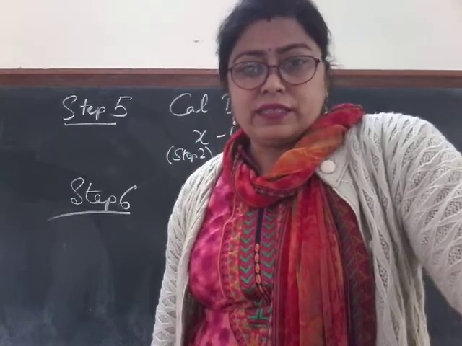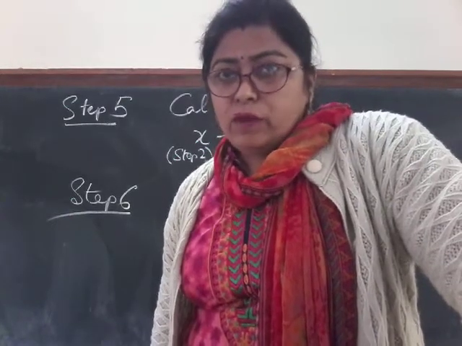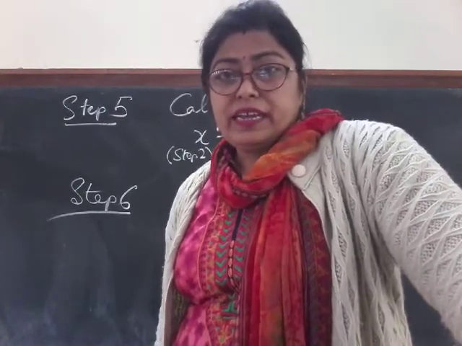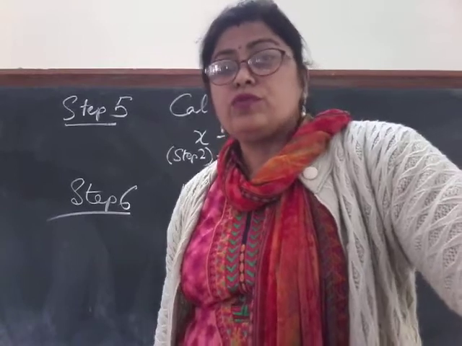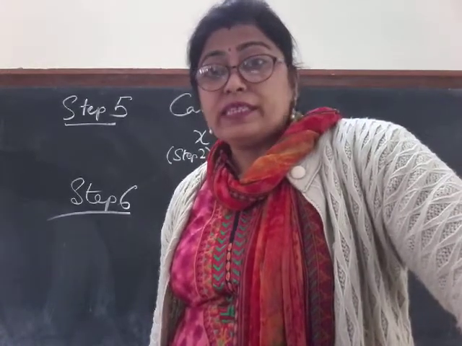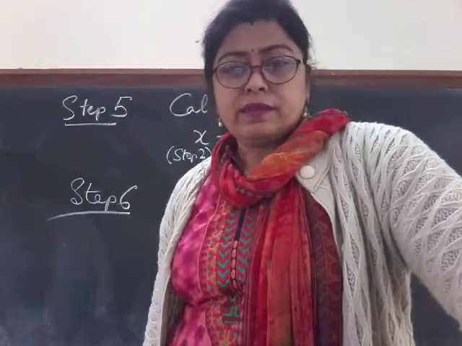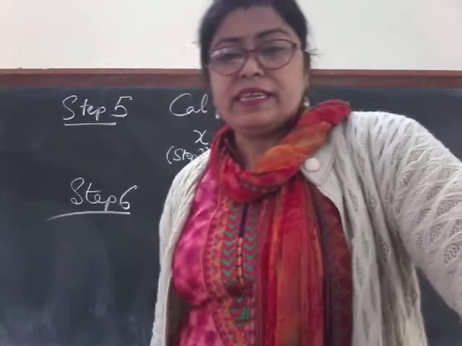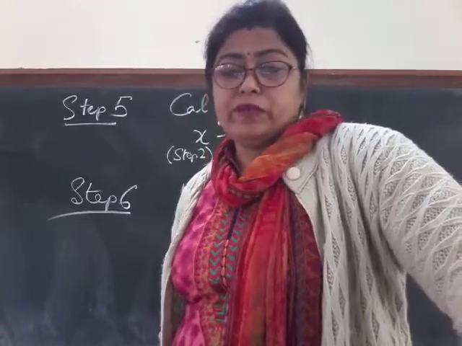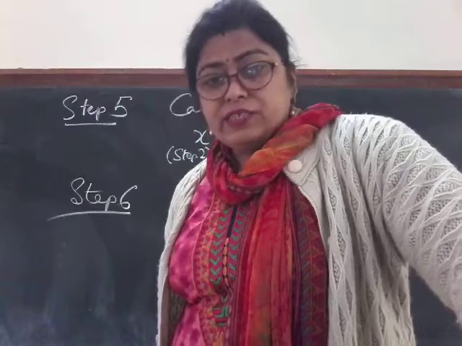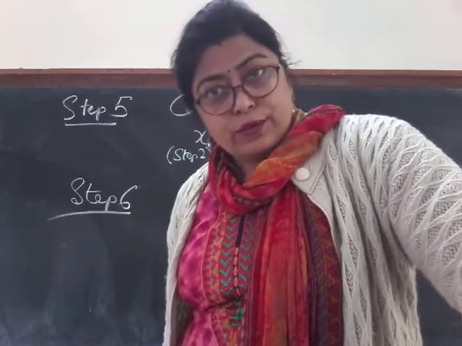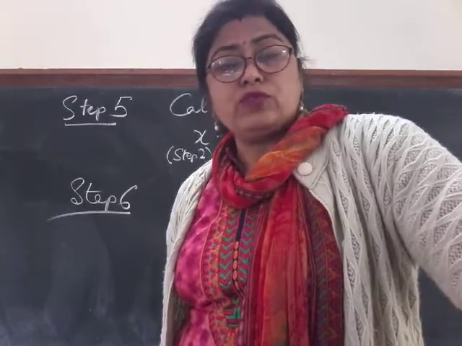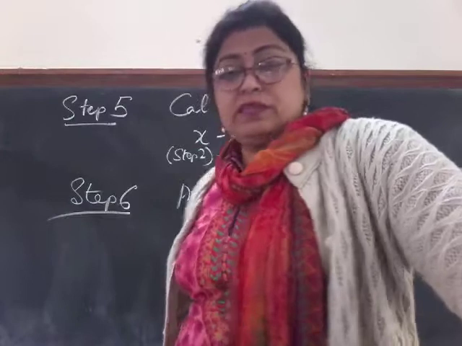So I think this question is clear to you. And one note, remember, the rebate of section 87A is allowed to a resident individual if the non-agricultural income does not exceed rupees 5 lakh in the previous year, and this rebate shall be equal to the tax on total income or rupees 12,500, whichever is less. You have to add this in your statement.